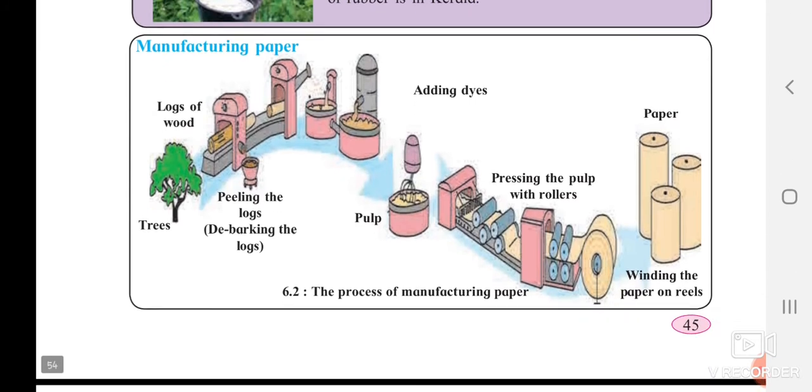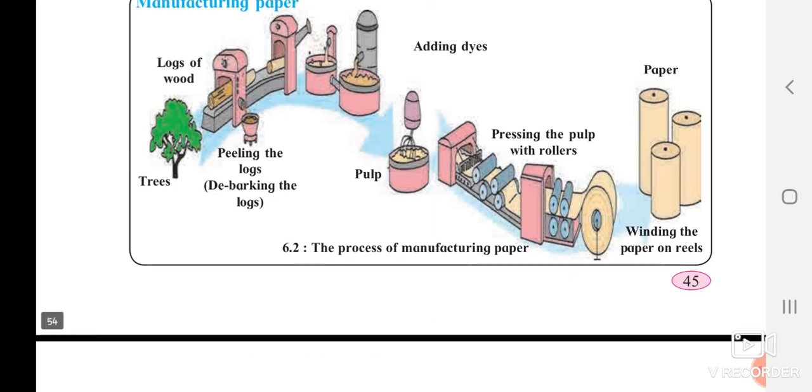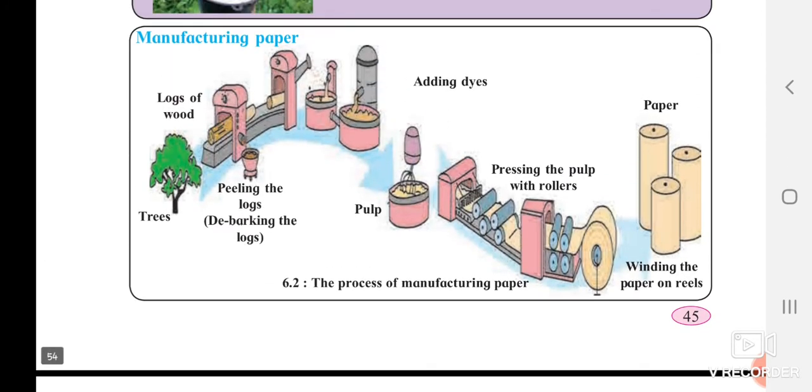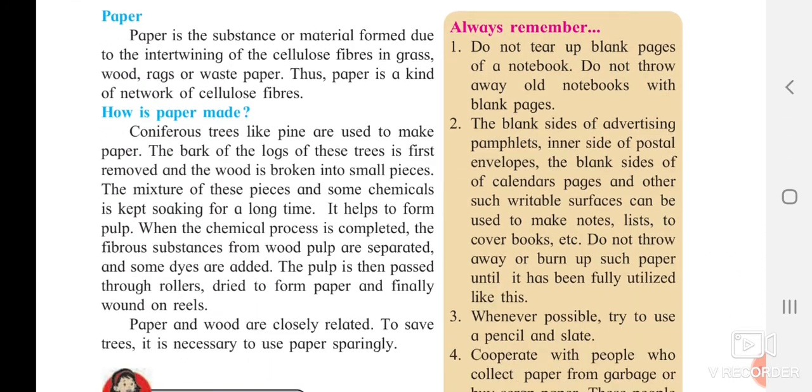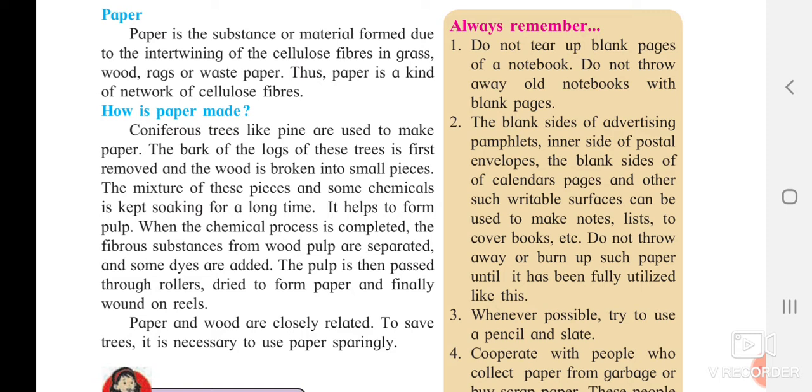We will see the next part, that is production of paper. Now we will see what is actually done over here. They have given you a diagram, and we will see the explanation now. Paper, which we use for writing, for books, etc., is a substance or material formed by intertwining cellulose fibers in grass, wood, rags or waste paper. Normally paper is obtained from wood.